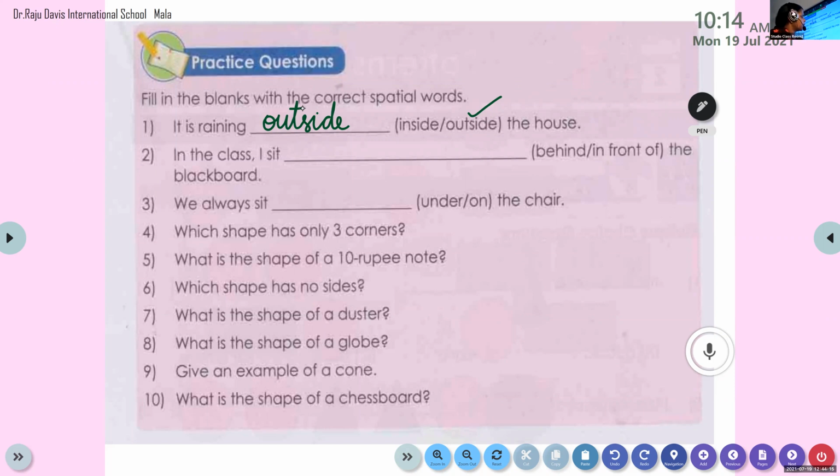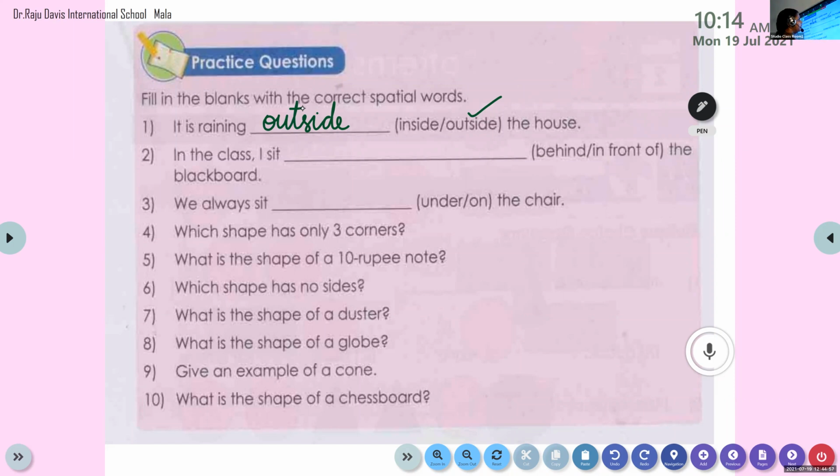Arshika, please unmute. And look at question number 2. Try to read the question. In the class, comma, sit. Sit. In the class, I sit dash. In the bracket, you can see